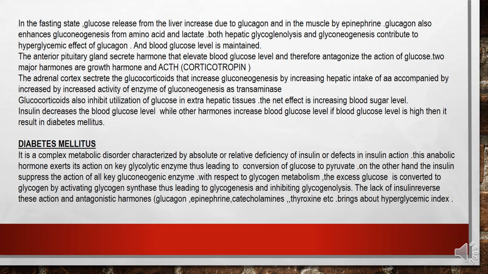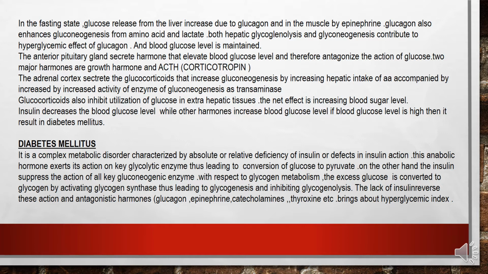Glucocorticoids also inhibit utilization of glucose in extrahepatic tissue. The net effect is increasing blood glucose level. Insulin decreases the blood glucose level, while other hormones increase the blood glucose level.